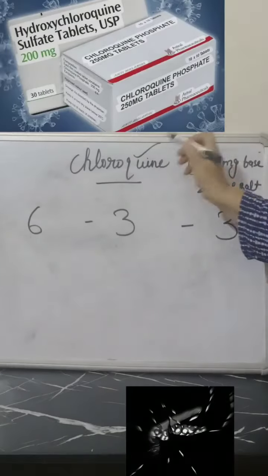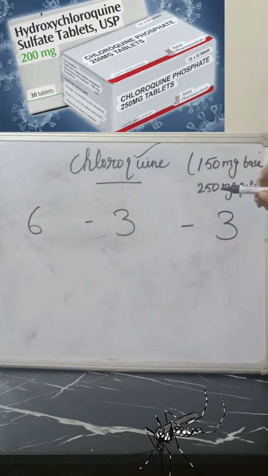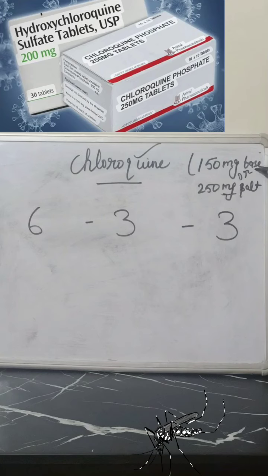Now we'll understand how chloroquine is given. Chloroquine tablets come as 150 mg base, or you can say 250 mg salt. Base is what actually acts, and salt is when a medicine is given mixed with some salt, so that is the total. Now the base is just the amount of the drug that is actually acting.